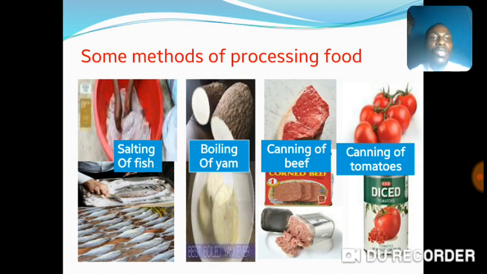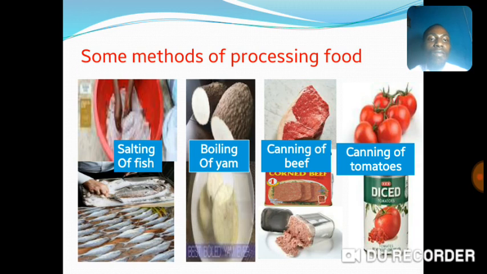Some methods of processing food. The first one there on my left, that is salting. Salting is a method of processing food. Salting can be done to fish to keep or preserve it from going bad, and in so doing we can go for it and use it or consume it whenever we need it. So salting is a method of processing food.